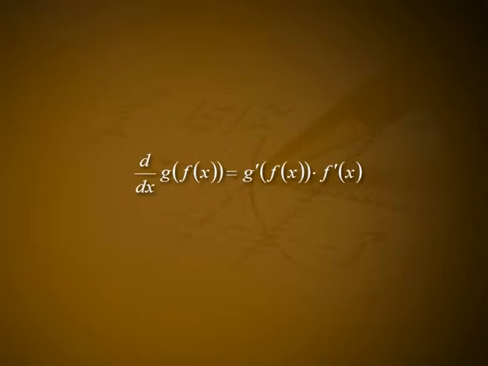In another form, if f is differentiable at x and g is differentiable at f of x, then the composite function g composite f is differentiable at x, and d by dx of g of f of x is equal to g dash of f of x into f dash of x.